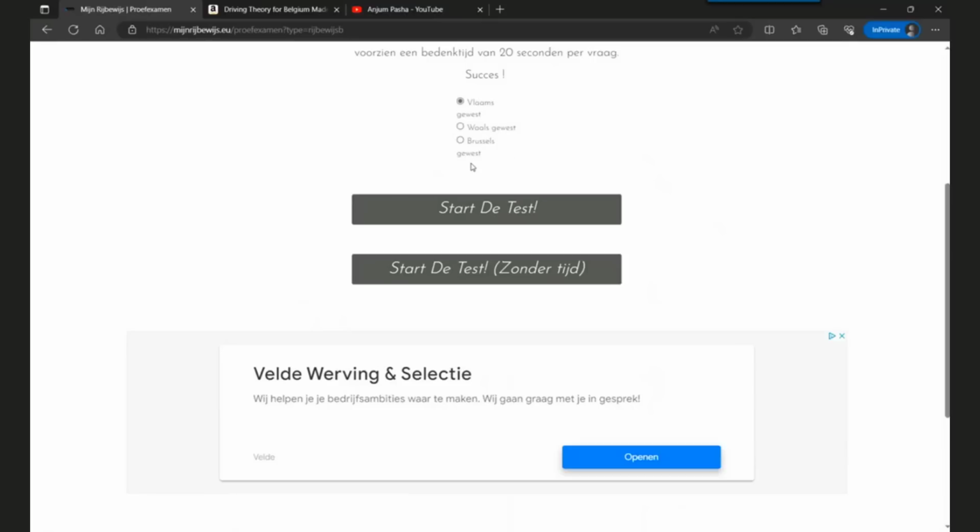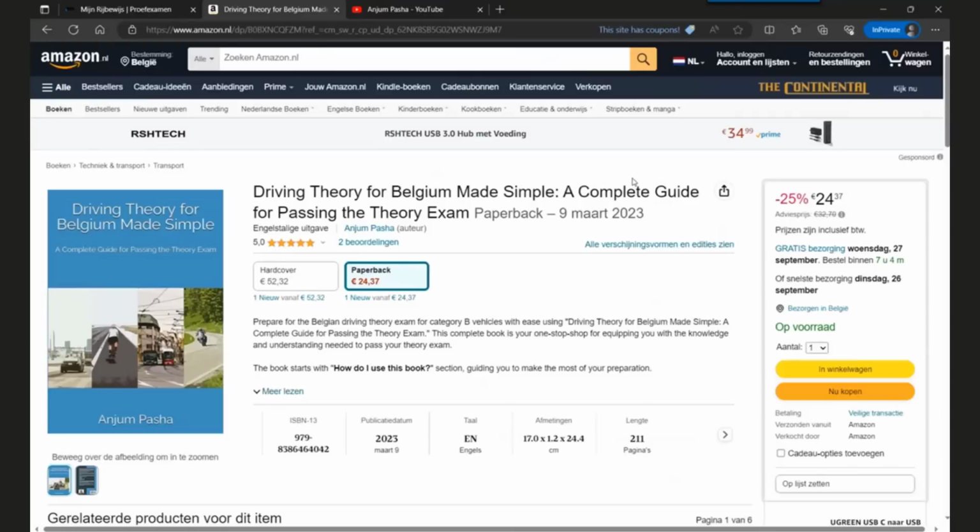The questions are almost similar, but I will use Flanders, and I will start the test without any time limit, so that we can discuss the questions. At the end of 50 questions, we will see if we have passed or failed. And if we have answered any question wrong, we will review those questions and why the mistakes were made, with a clear explanation.